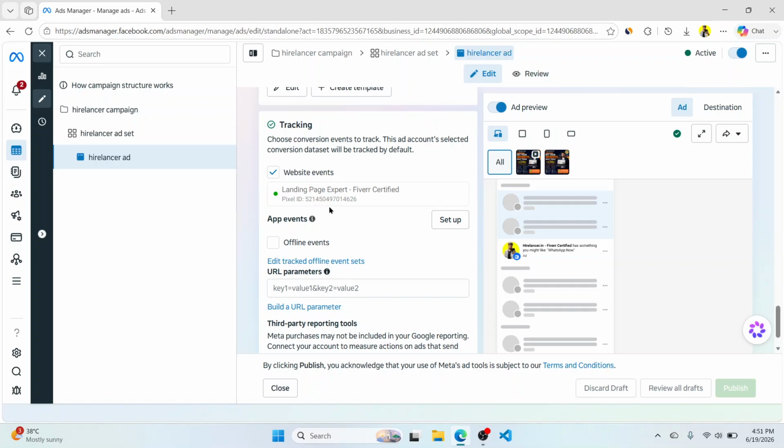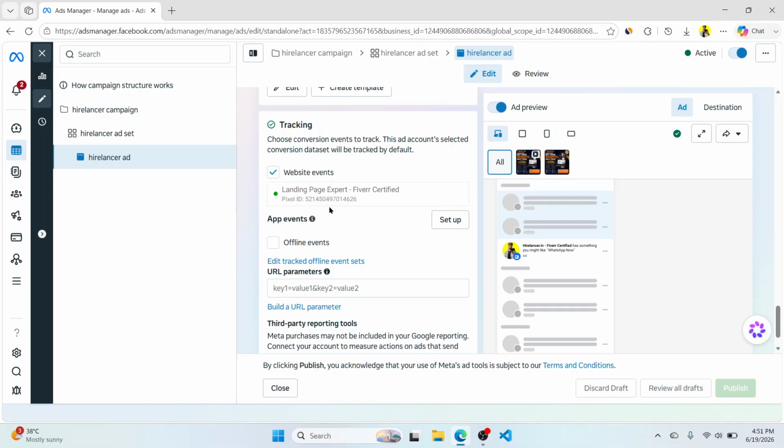And I'm explaining what pixel is. Pixel is something that you install on your landing page or website. It means if you perfectly install the pixel, in the future you're giving the data to Facebook. The more data you give to Meta ads, Meta ads will know that these kinds of audiences are coming to the website and clicking here and there.